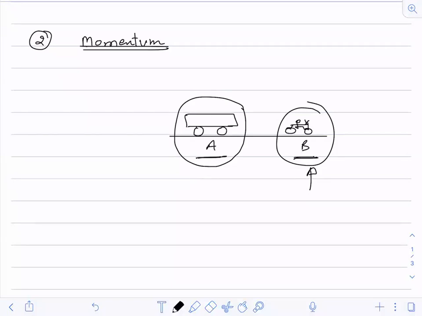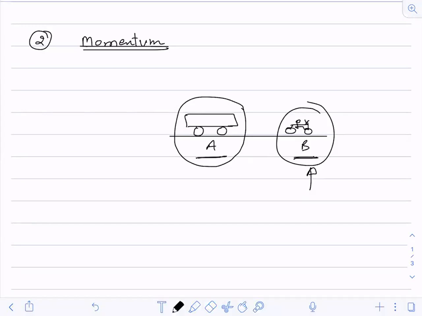So if car A is moving and I say it is having a higher momentum, and car B is moving and I'm saying it is having a lesser momentum, then if I compare them, the energy imparted if there is a collision, the car which is having higher momentum is going to give more impact as compared to the car which is moving with the lesser momentum. So this is what momentum is all about.